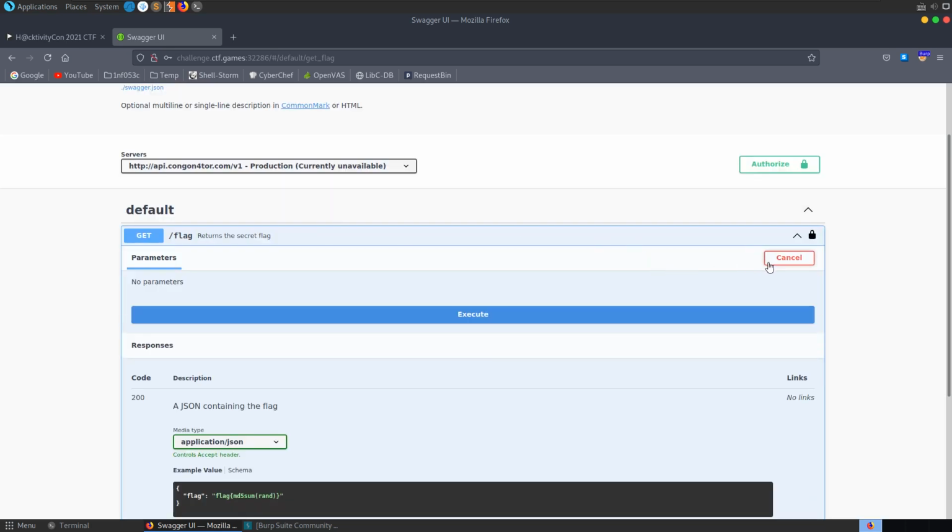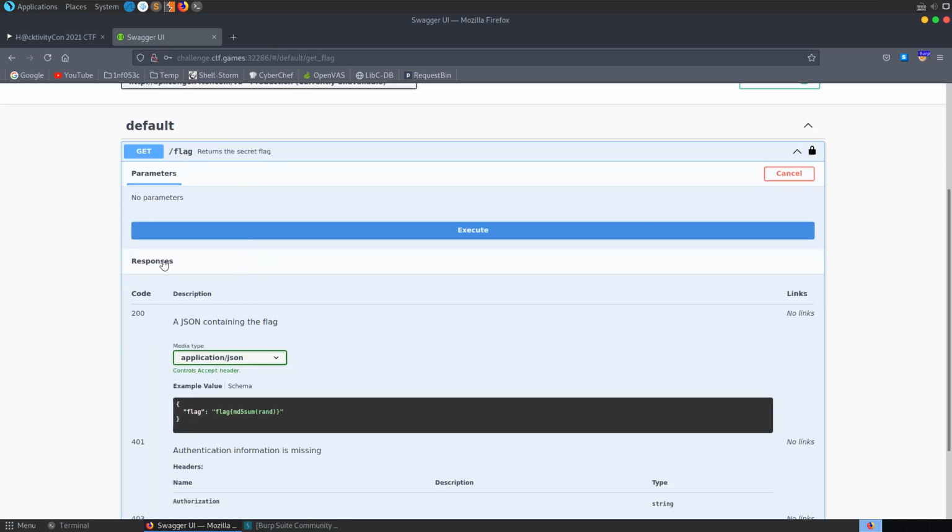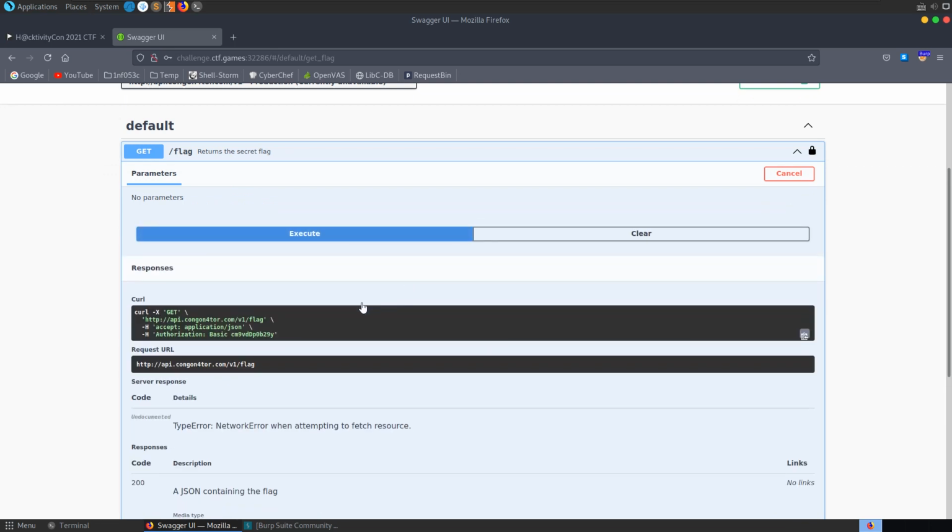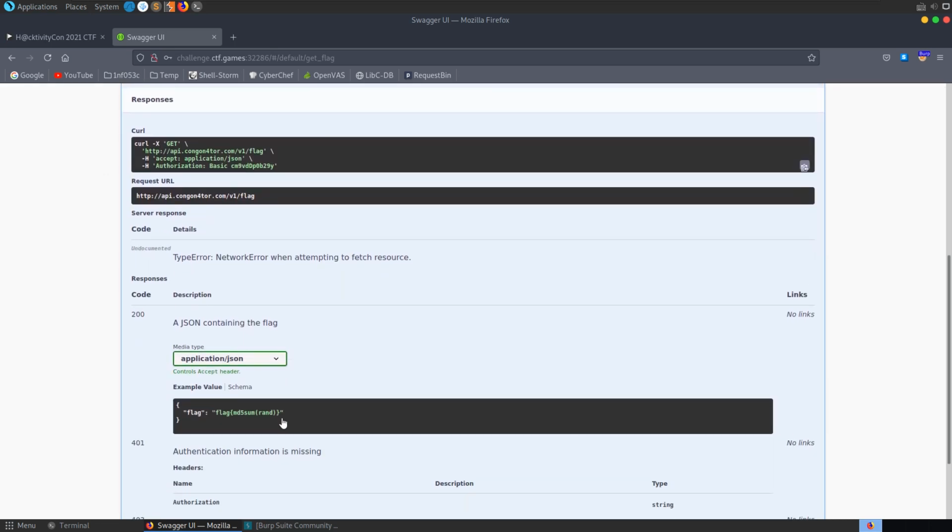We can try this out, execute, and you can see here what it's calling. So it's going to retrieve a JSON object containing the flag, and it's calling flag md5 sum rand.